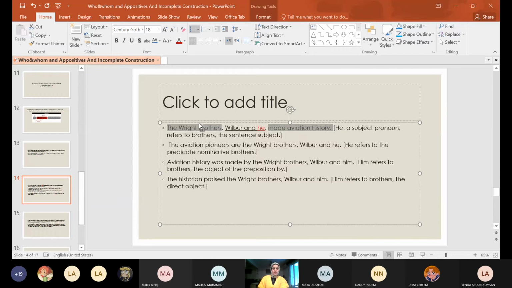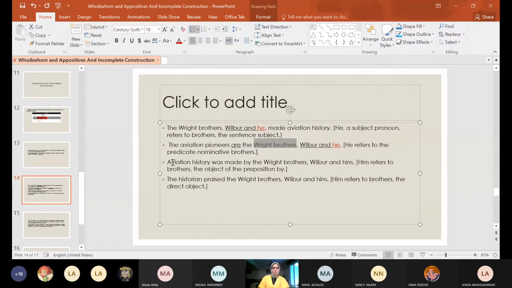Here, the aviation pioneers are the Wright brothers. This is the sentence. What is Wilbur and he? Here, Wilbur and he is the appositive. Why did I take he, not him? Because it's after a linking verb, so it is a predicate nominative. The Wright brothers here is a predicate nominative.